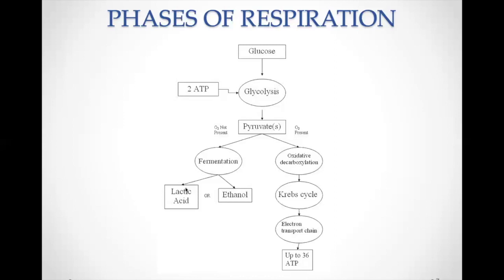The number of ATPs released over here is very less. The total number of ATPs released after the formation of lactic acid and ethanol will remain 2 only. But in this process, from the breaking down of glucose, glycolysis, to the end of the Krebs cycle, the number of ATPs released is 38. That is 36 here and 2 from here.